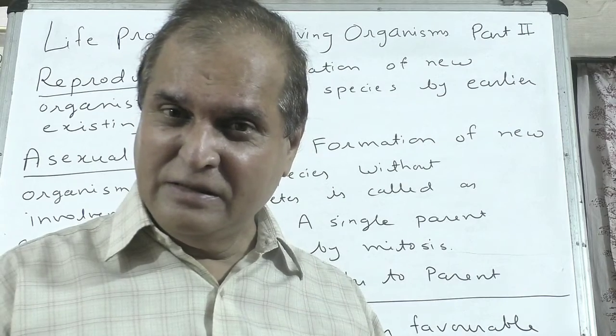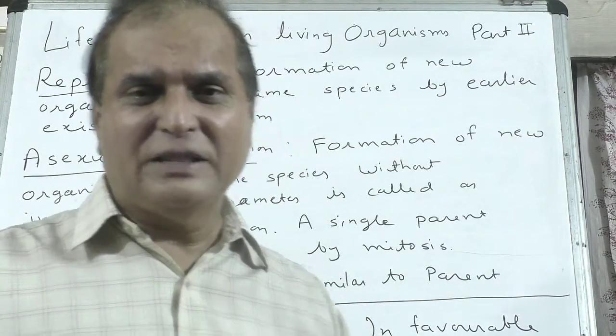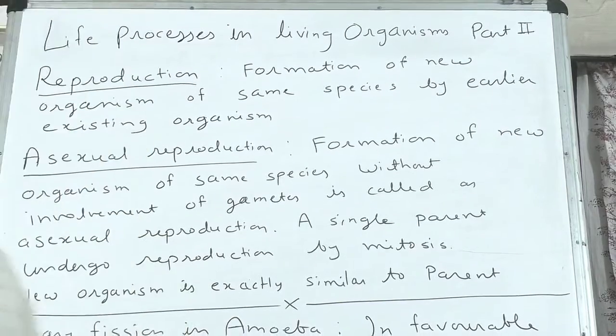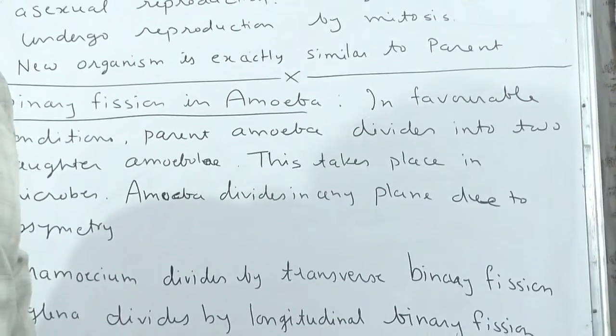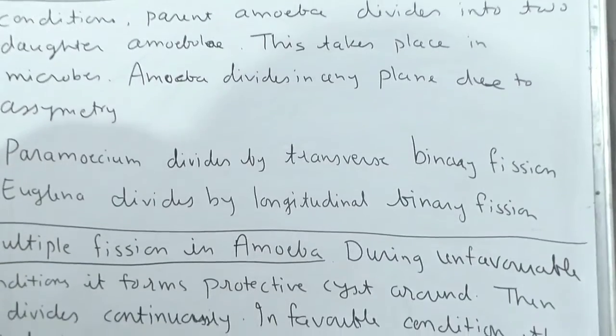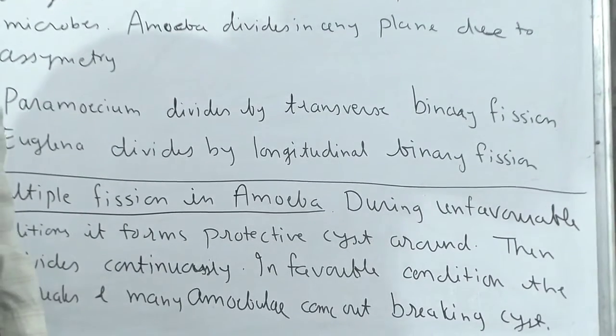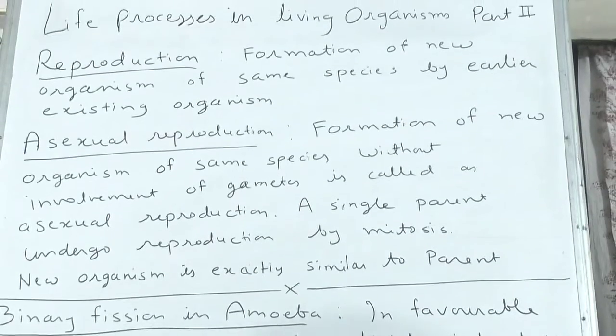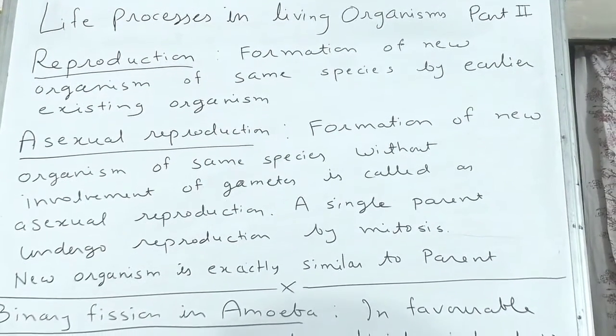We are going to study different types of asexual reproduction. So, amoeba, you understood? Diagrams are also important, so refer to the textbook for the diagram. We'll go ahead.